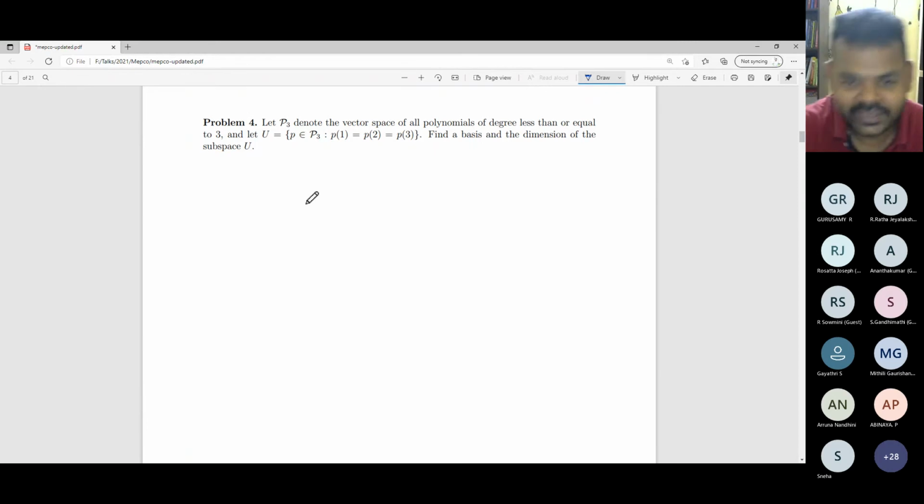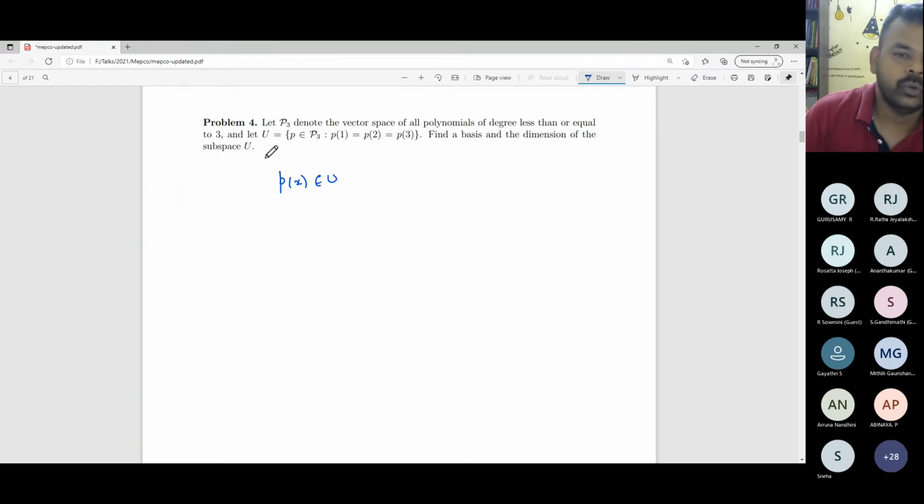No. Anyway, that's a good guess, right? As was said, the basis element should be there in U. So let us take a polynomial in U. Yeah, both of you are doing good. So P of x, if it belongs to U, you are assuming that it's a subspace, so I can assume P of 1 equal to P of 2 equal to P of 3.